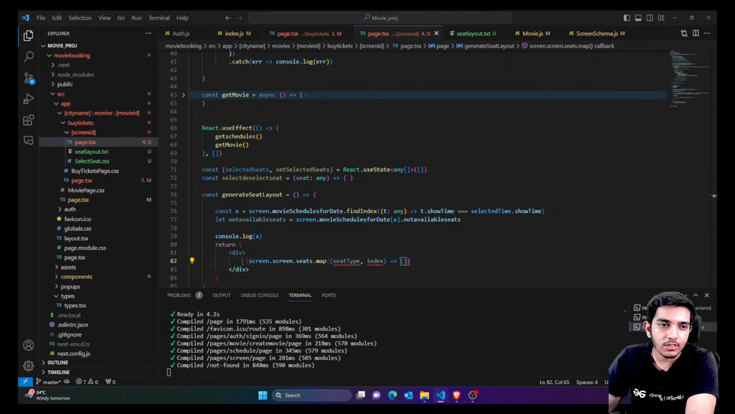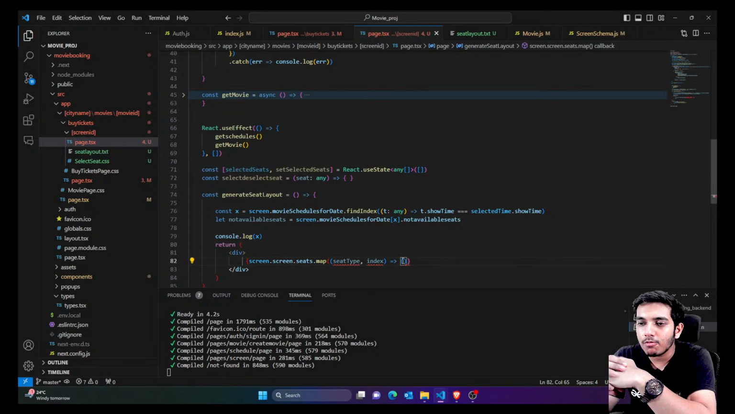So now our work is very easy. First of all we have the seat types: platinum, silver, gold. We had three objects. Inside platinum, for example, we had multiple rows. Inside multiple rows, we had multiple columns. Inside multiple columns, we had multiple seats. That's how things would go.